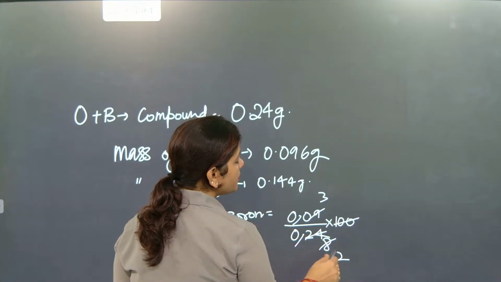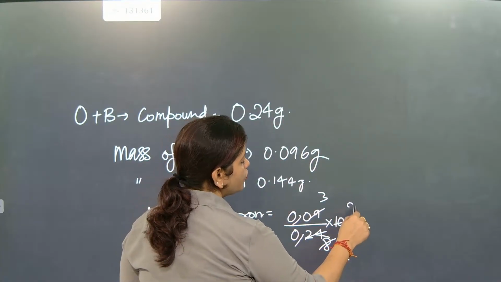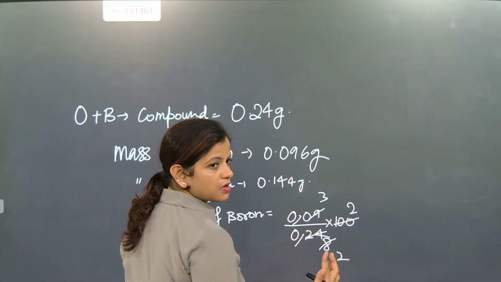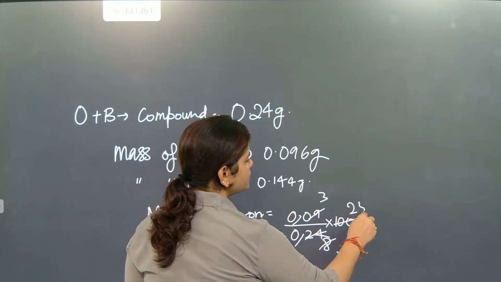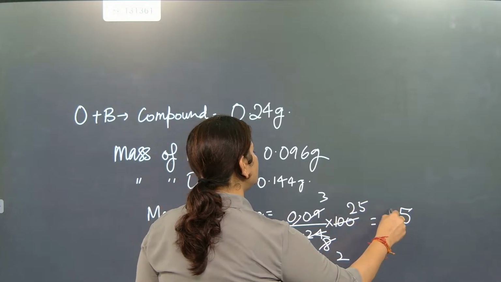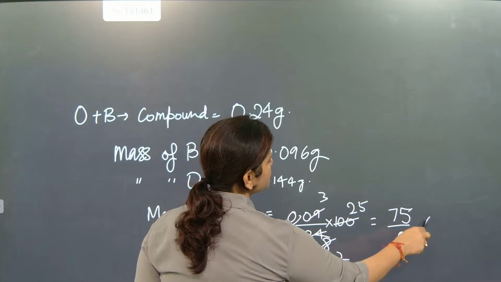So here how much is coming? 4 2s are 8. And here 4 2s are 8. Now, how much percentage is coming? 20. 4 5s are 20. So it is coming in decimal. 3 5s are 15. 3 2s are 6 and 7 divided by 2. So 75, this much percentage is there.